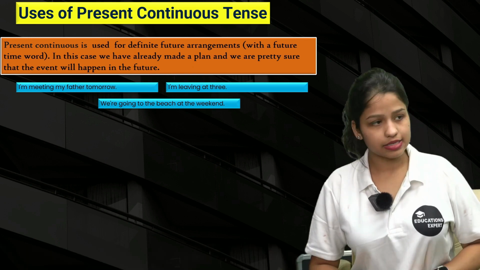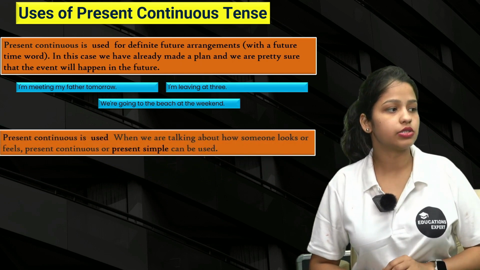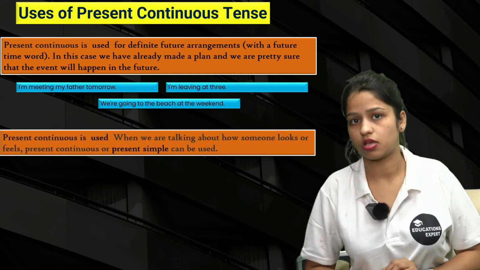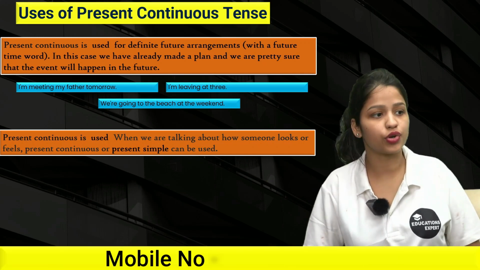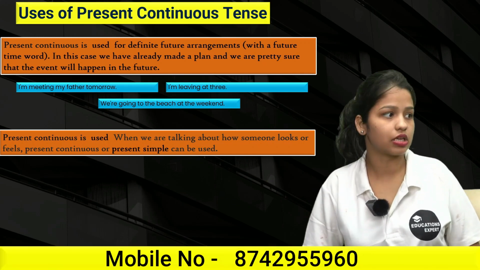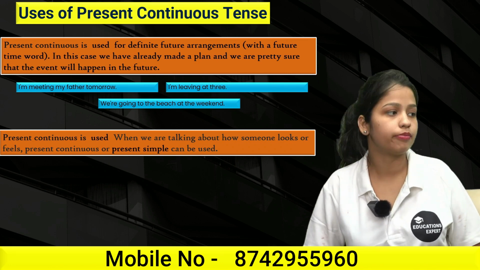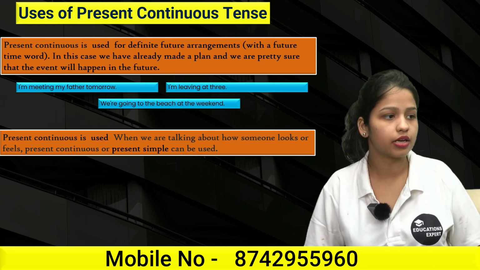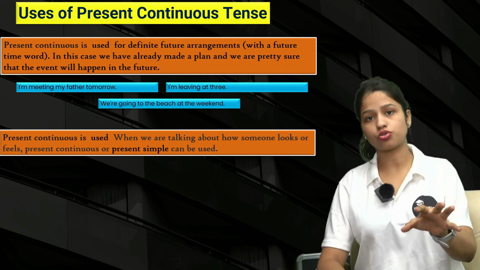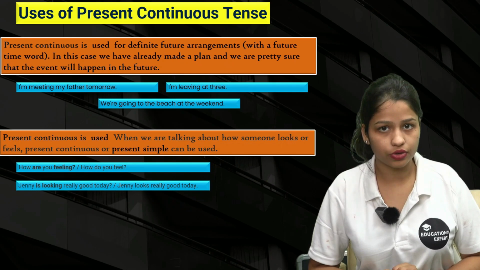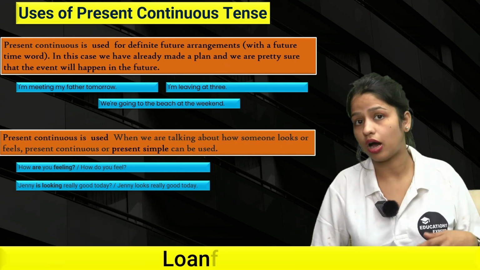All right, now let's understand another use of present continuous tense, which is when we are talking about how someone looks or feels. At that time we use present continuous or present simple also, right? We use both. How are you feeling? How do you feel? Both are correct. How are you feeling?